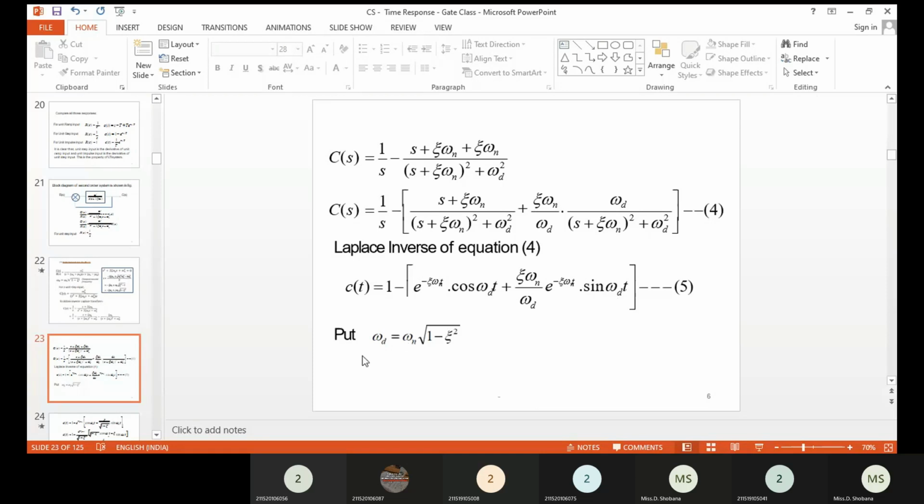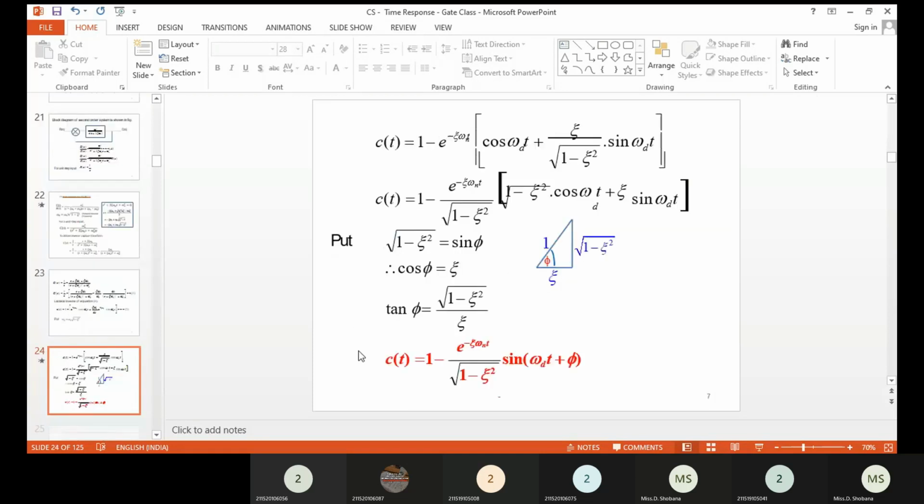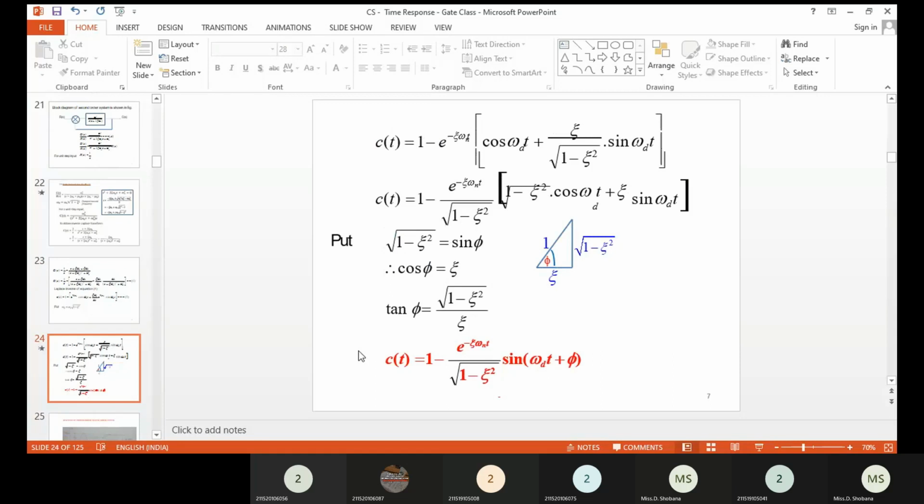So instead of omega d, we have to substitute omega n into root of 1 minus del square. If you do that and take the common term outside, you will get 1 minus e power minus del omega nt, cos omega dt plus del divided by root of 1 minus del square, sin omega dt. Here we take the denominator commonly outside, so the cos term is multiplied by root of 1 minus del square. The sin term is only multiplied with del.